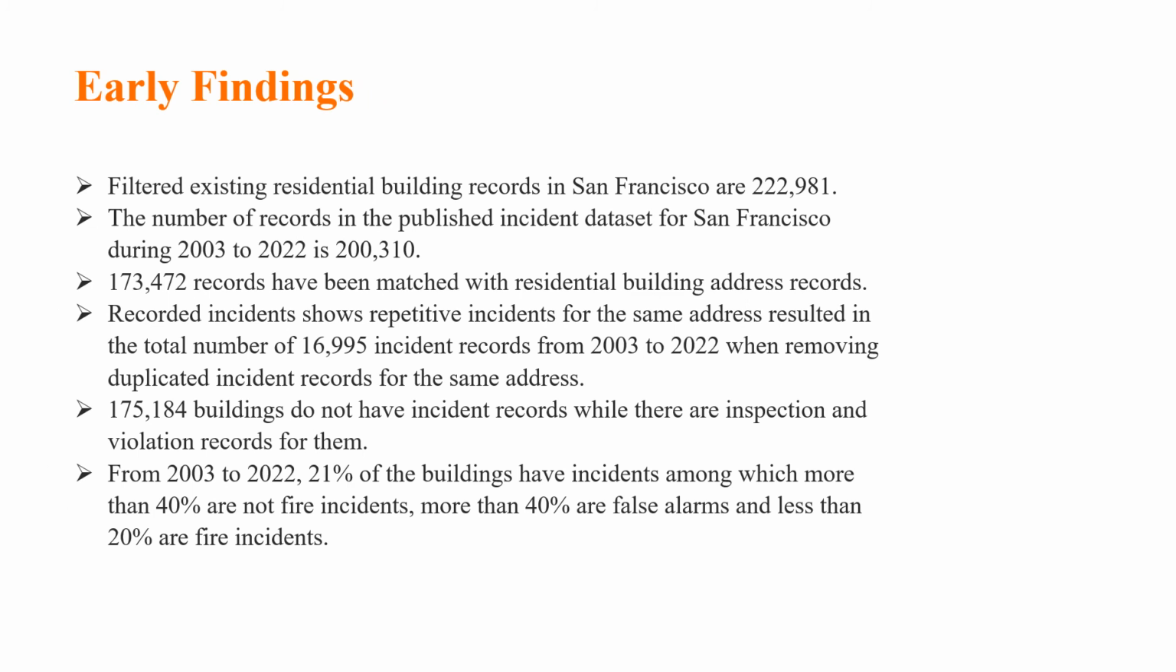Our dataset for San Francisco buildings contains 223,000 residential buildings, while the incident dataset shows 200,000 records. We were able to match 170,000 of the incidents with the buildings. By identifying incidents that happened in the same buildings, we noticed that incident records are distributed among 17,000 buildings. 40% of those incidents were not related to our investigation, 40% were false alarms, and less than 20% were fire incidents.